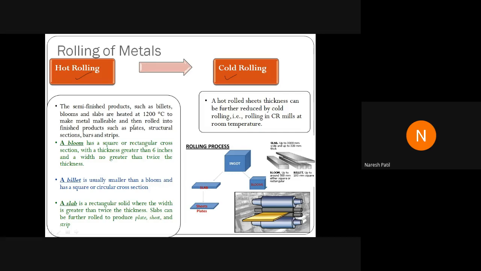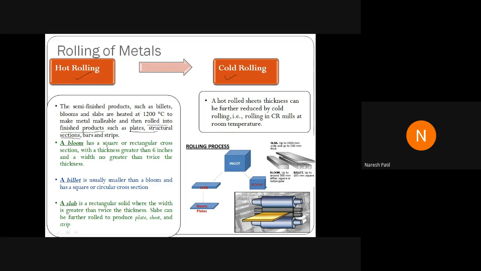The semi-finished products such as billets, blooms, and slabs are heated. Then it will make the metal malleable, and then it is rolled into finished products such as plates and other structural sections. Other structural sections means if you want an angle section, I section, channel section, it will be rolled.